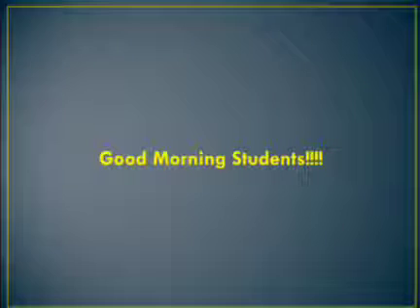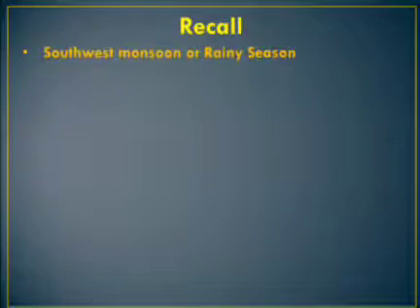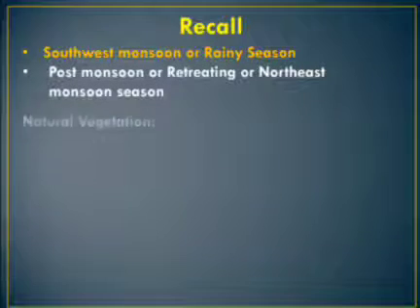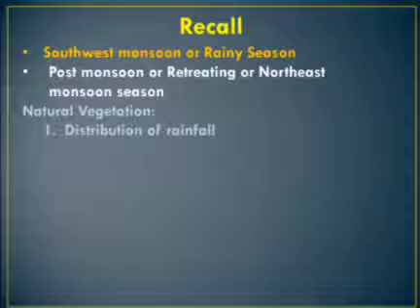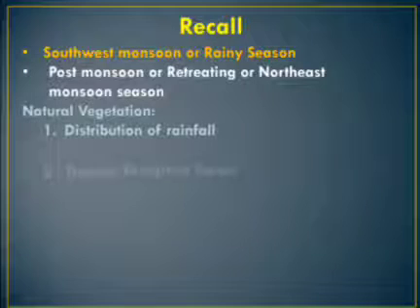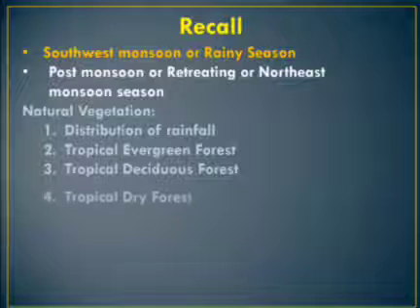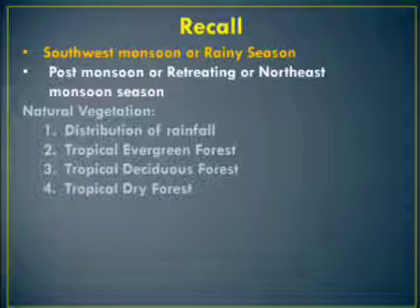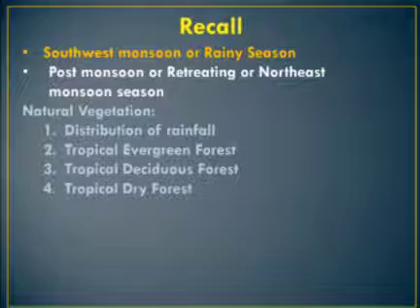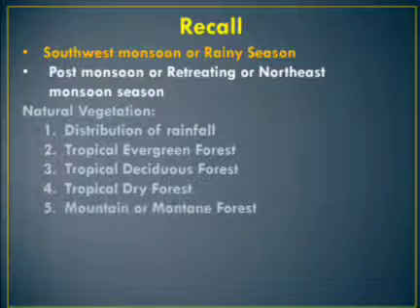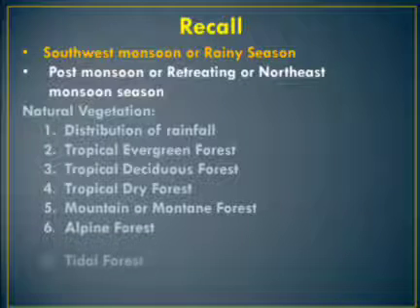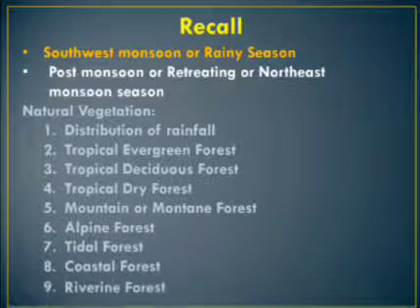Good morning, students. In the last class, we learned about the southeast monsoon, northeast monsoon, distribution of rainfall, and natural vegetation. On the basis of natural vegetation, India can be divided into 8 types. They are tropical evergreen forest, tropical deciduous forest, tropical dry forest, mountain forest, alpine forest, tidal forest, then wildlife, biosphere reservoirs, and biosphere reservoirs in India.